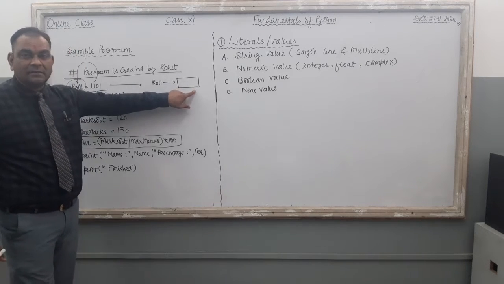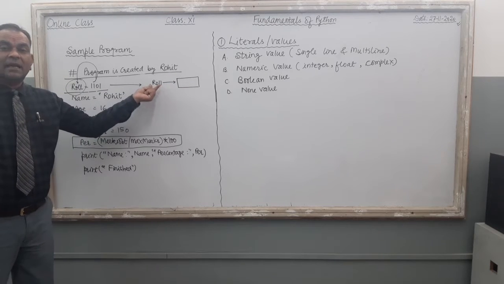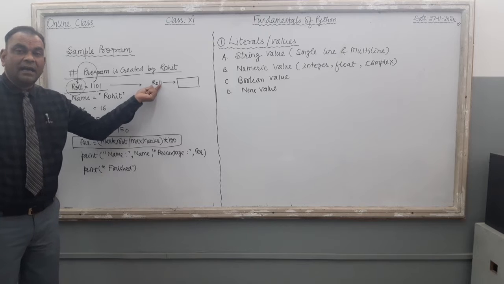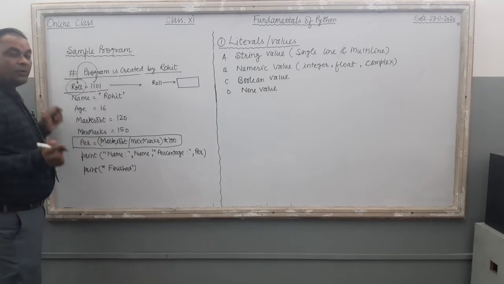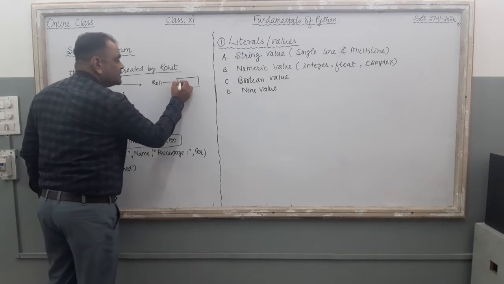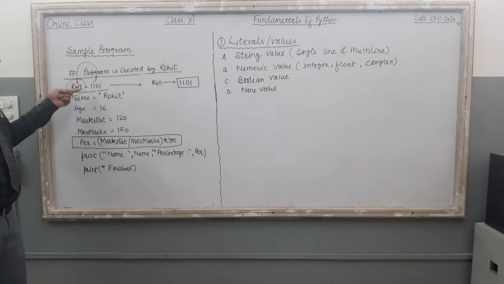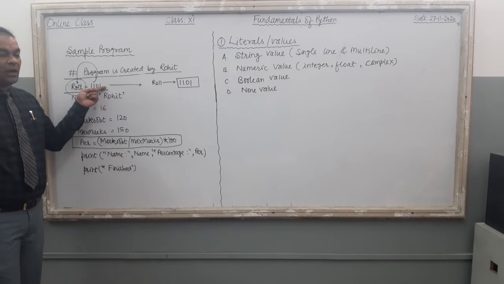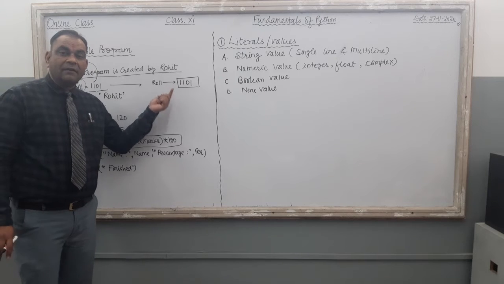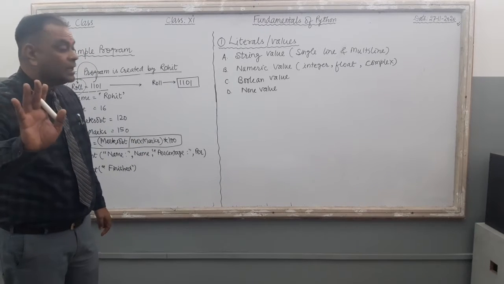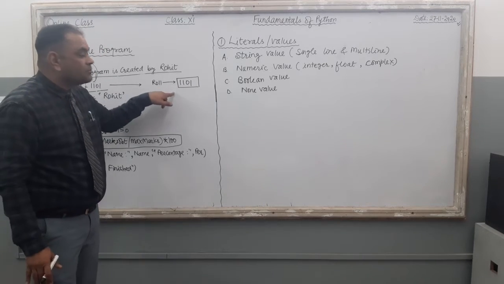This is the space, right? And the name of this variable is ROLL. It is the identifier name, right? Now roll equal to 1101. Computer is going to store the 1101 value inside this variable. So when you execute the first line of the program, this will happen inside the memory, right? It will not appear on the monitor. It is not the line that will appear on the monitor. It is a pure memory management line.